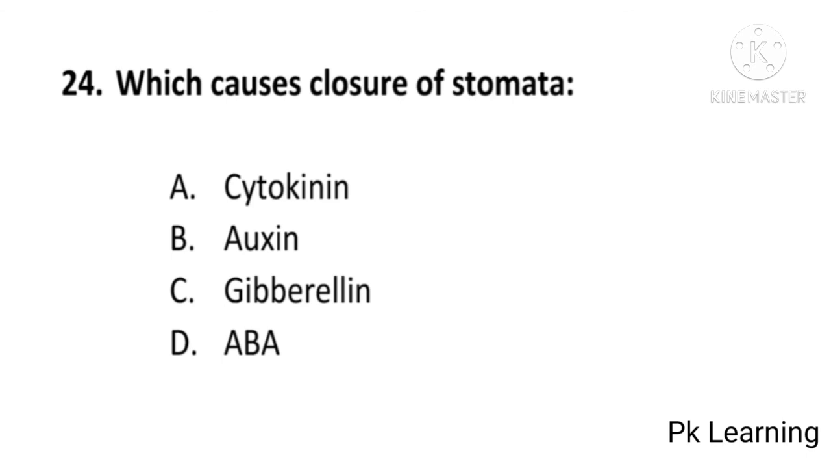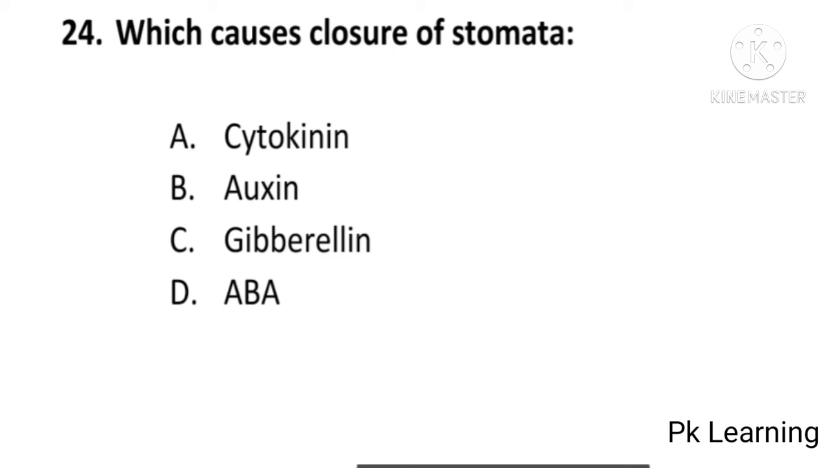Which causes closure of stomata? Cytokinin, auxin, gibberellin, or abscisic acid? And answer is D, ABA, abscisic acid. Which causes closure of stomata? Abscisic acid. D is correct option. And next question is,